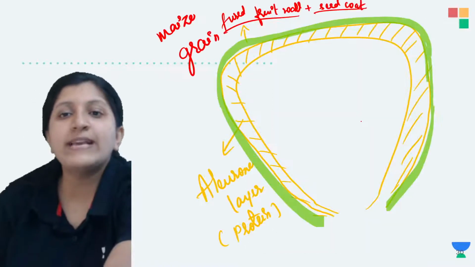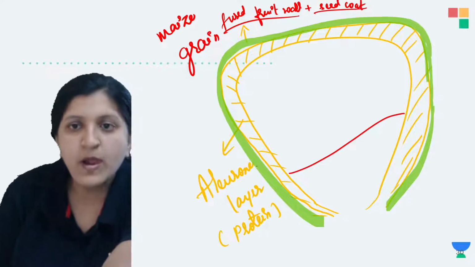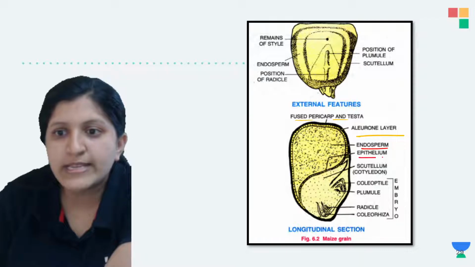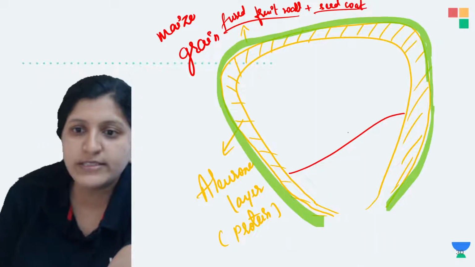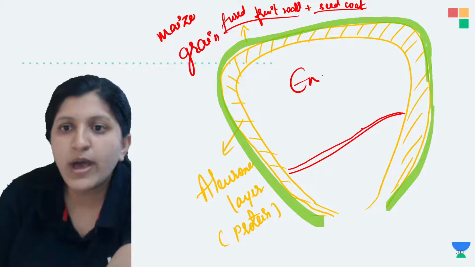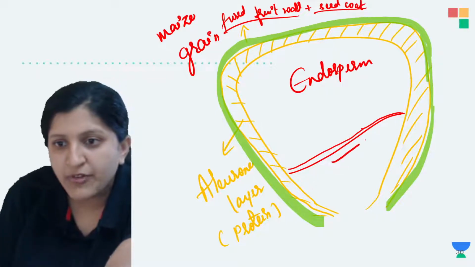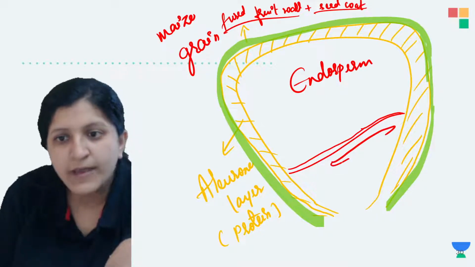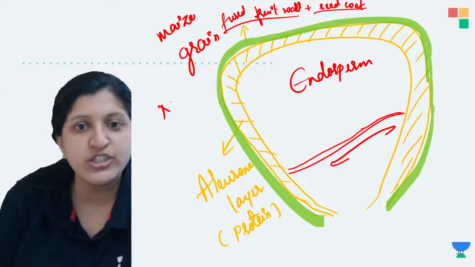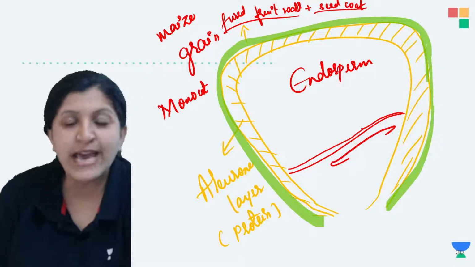So now where exactly are the embryo, endosperm and all present? So let's make a partition here. Okay, and just like you observe in this, there is an endosperm, so there is an epithelial covering. Okay, so this is basically an endospermic covering itself. So this one is basically the endosperm, and here you can find a papery cotyledon. Okay, so this is a monocot seed. The maize, when we mention, it is actually a monocot. So that means one cotyledon will be there. So which is that cotyledon?